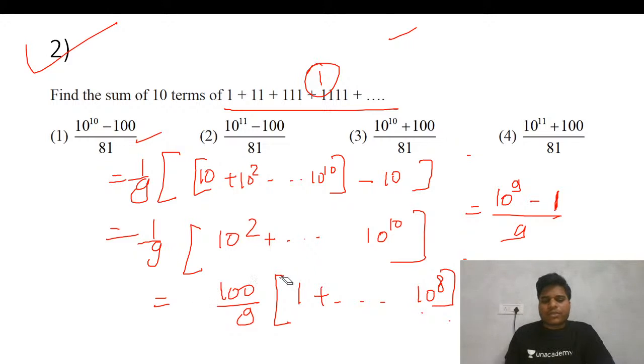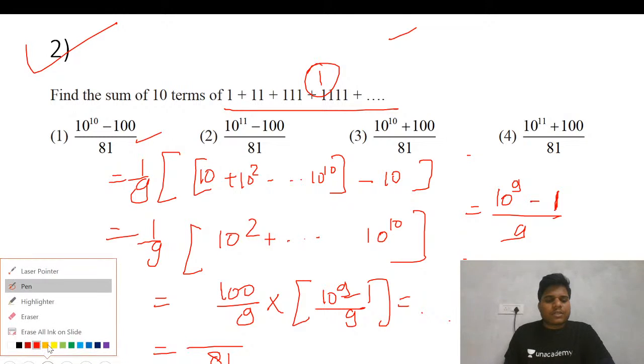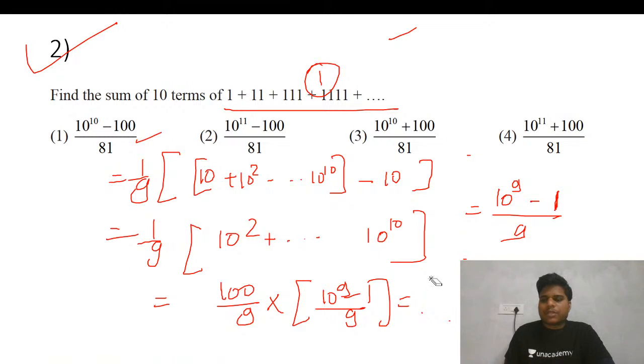I know you can use substitution with the help of options, but we will see that later. So this will be replaced with 10 to the power 9 minus 1 upon 9. So this becomes 81. I hope up to here you can see where I am writing 81. Let me write it a little above so that it's not invisible.